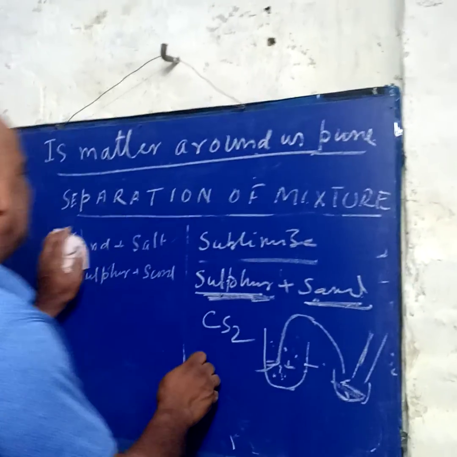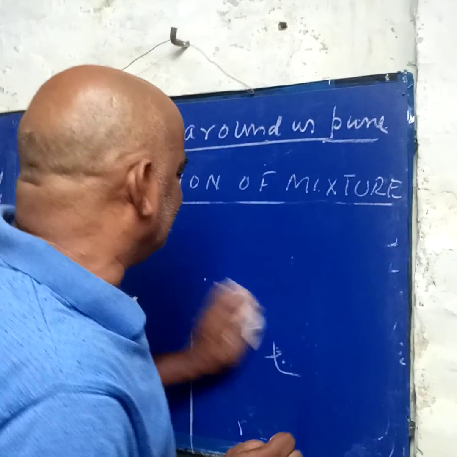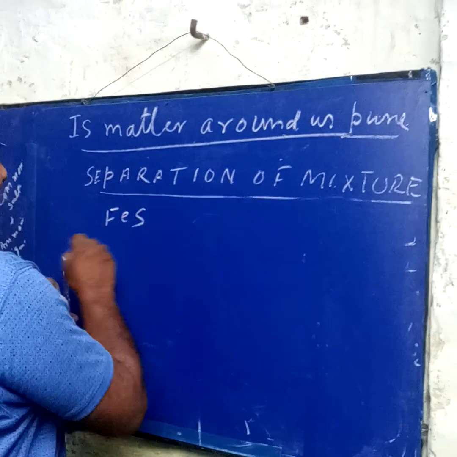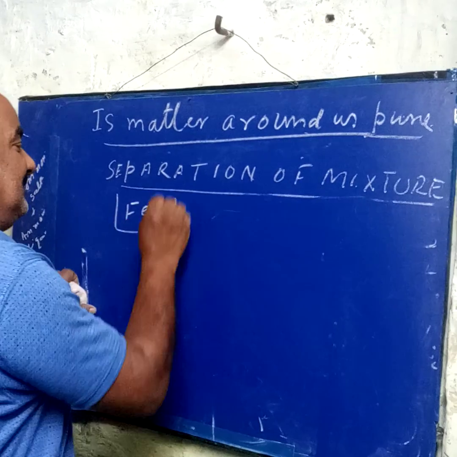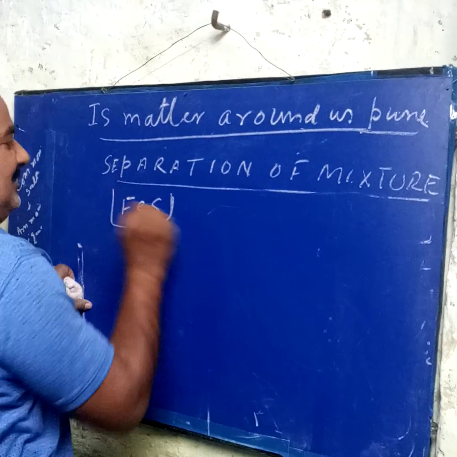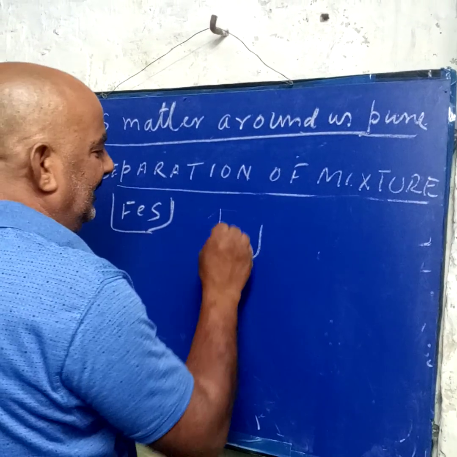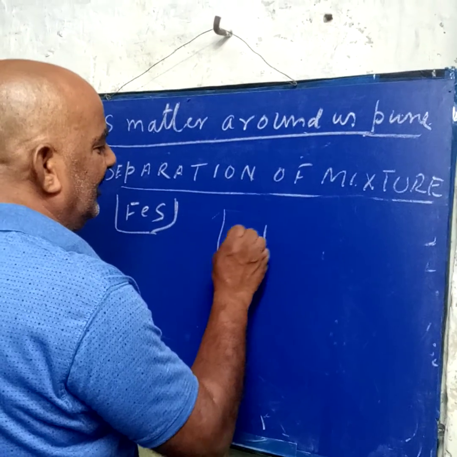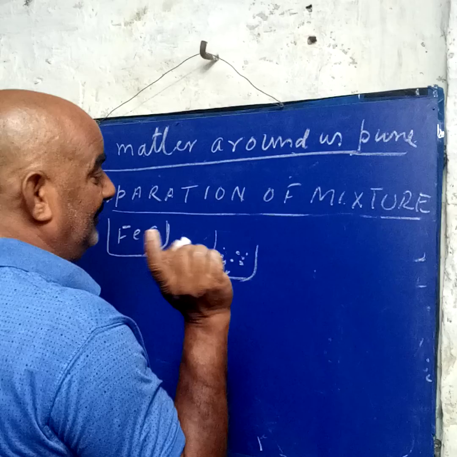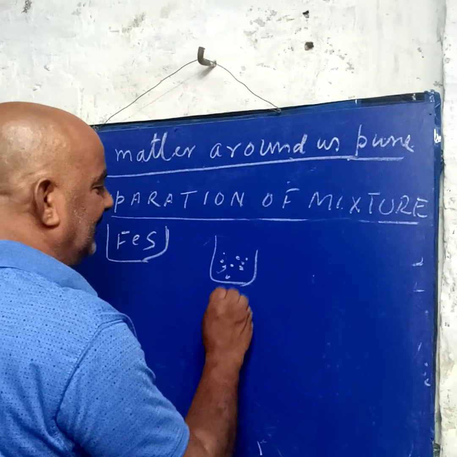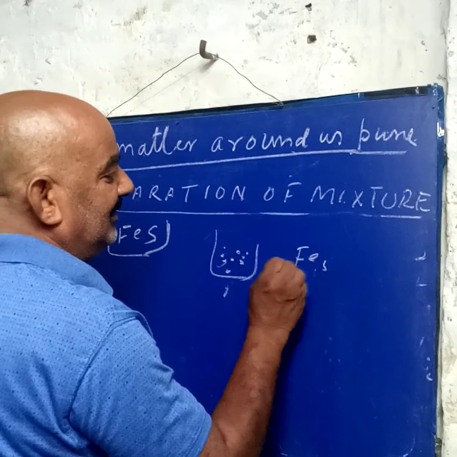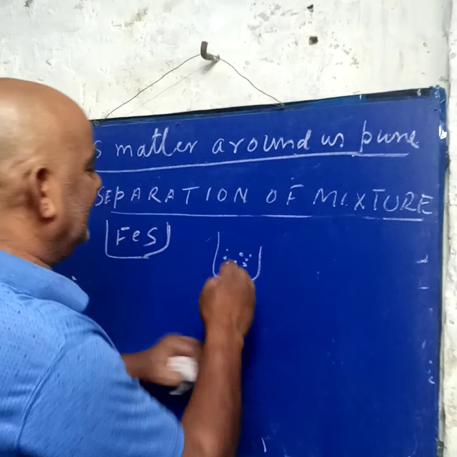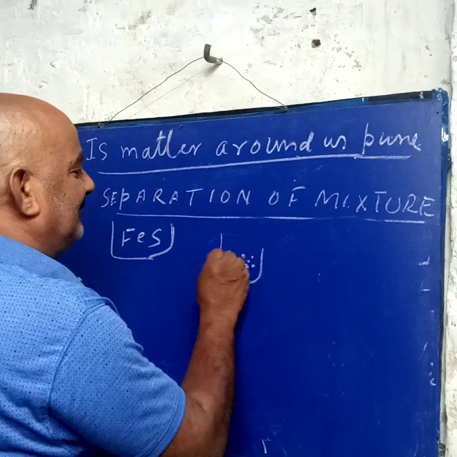So different solids can be separated by different methods. One important process: suppose iron and sulfur. This is a physical change, not a chemical change. Iron and sulfur are mixed together. Iron is black and sulfur is yellow. Now it is a mixture, not a compound. Remember, there is no heating, because when heated they make FeS and it becomes a compound, and then it is not possible to separate it. But here, iron and sulfur are mixed without heating.